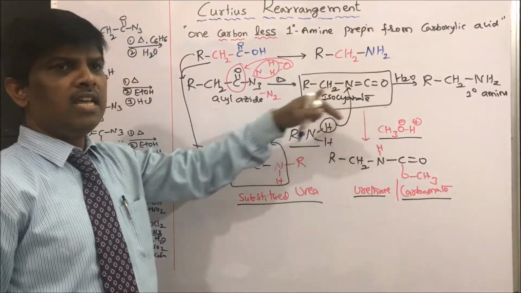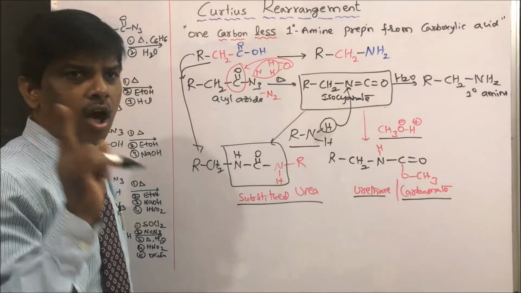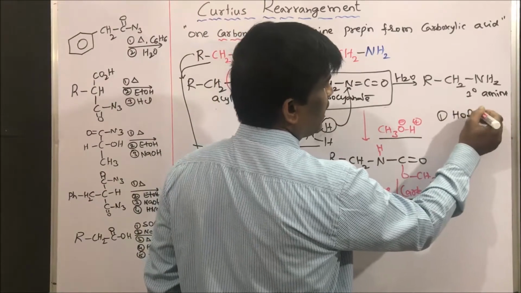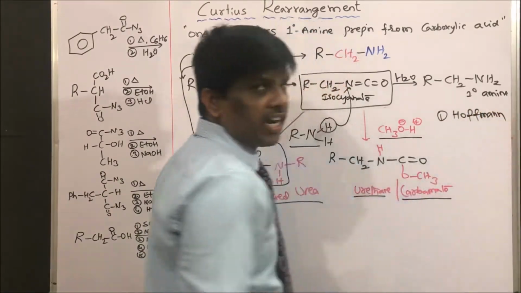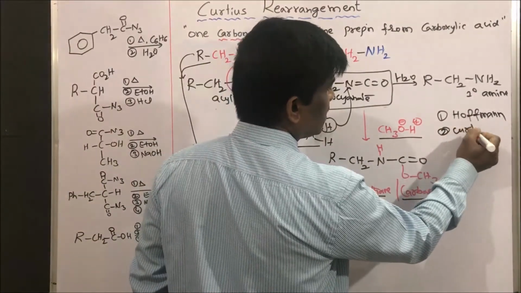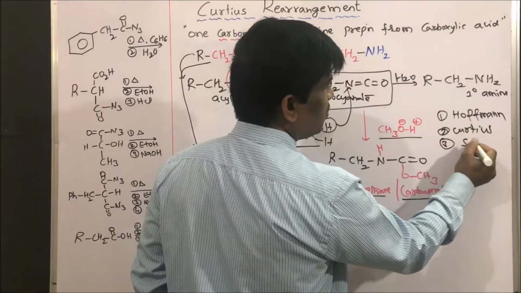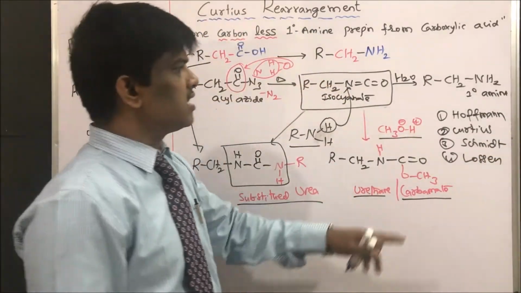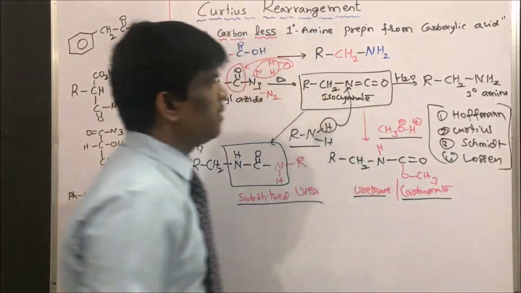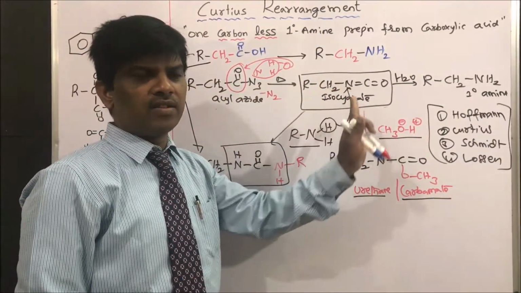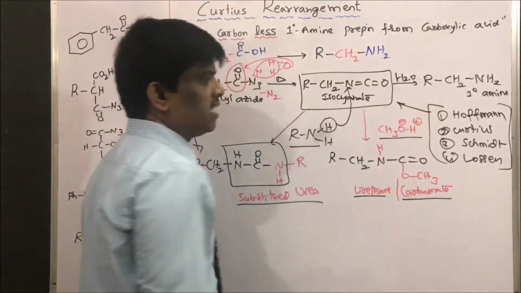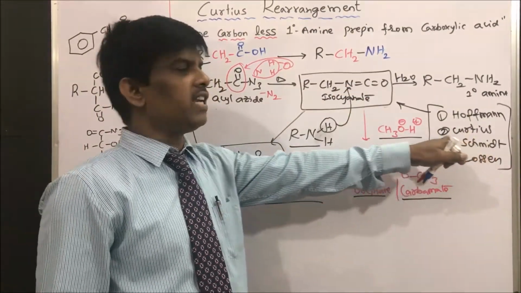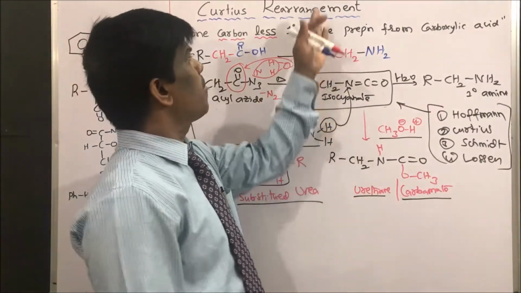through an isocyanate intermediate. This isocyanate intermediate is common in 4 reactions. One is the Hofmann bromamide reaction, this is Curtius, the third one is Schmidt, and the fourth one is Lossen. So these 4 reactions follow the same intermediate, that is, the isocyanate intermediate. This is the beauty of these reactions. So one of the reactions following isocyanate is the Curtius rearrangement. Let us see some examples under Curtius rearrangement.